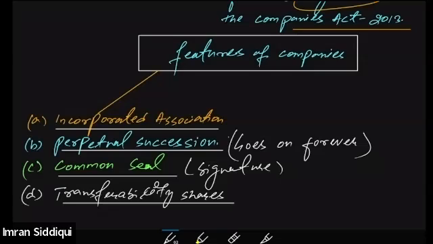So if any member wants to transfer his share to some other person, then he needs to go through the Articles of Association. He needs to comply with all the rules and regulations. Once all the rules and regulations are complied with, such a person is eligible to transfer his share to some other person. There is no restriction on such a person if he wants to transfer his share to some other person.